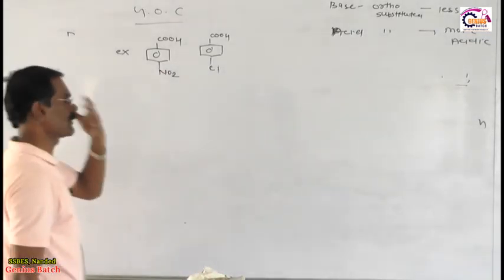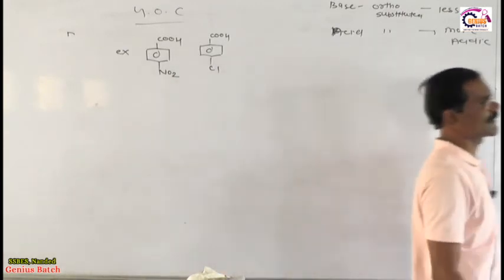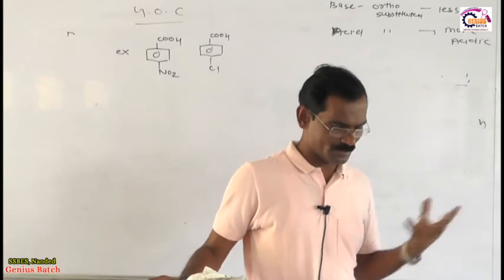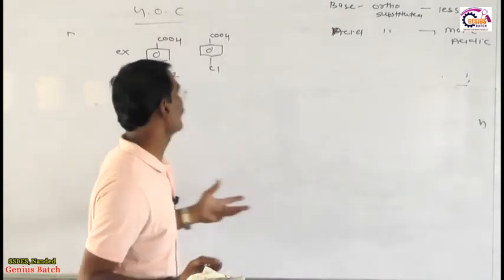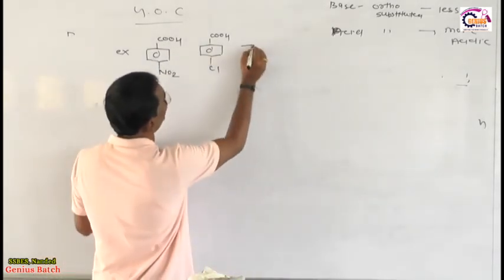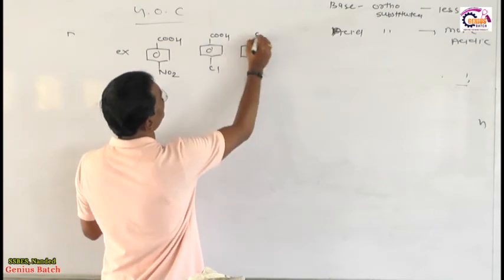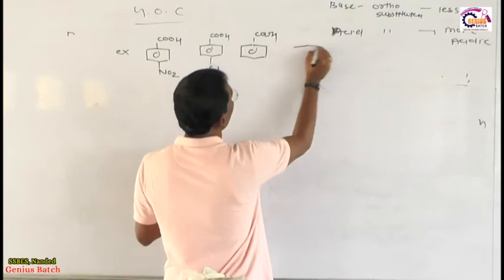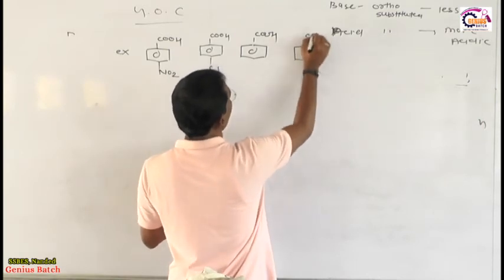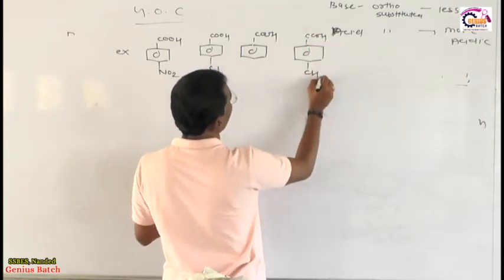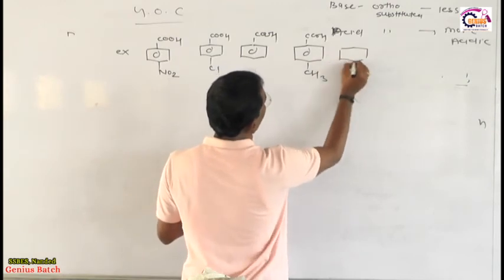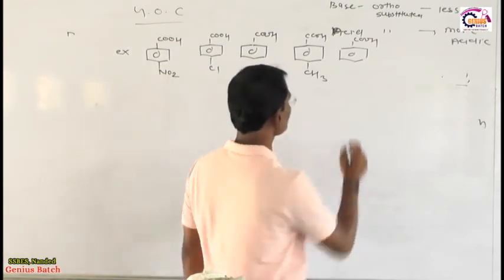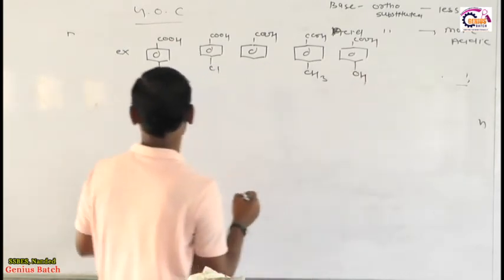effect. OK, very interesting point related to this phenomenon. Ortho substituted carboxylic acid is always more acidic than the remaining all. So this is para chloro. And my friends, after this, suppose I have this is COOH and this doesn't have any group. Suppose my friends, I have here COOH, here CH3, and my friends, I have here COOH, and finally I am putting here OH. Write down what happened.